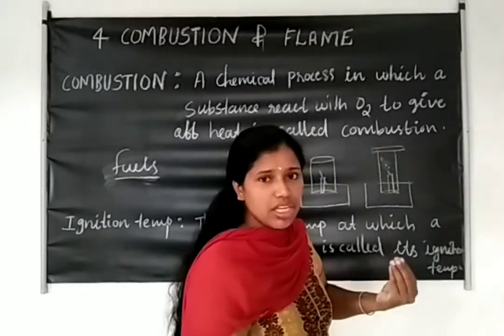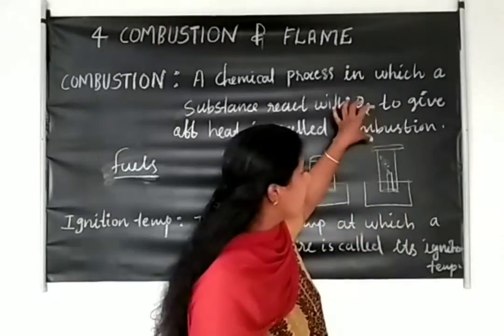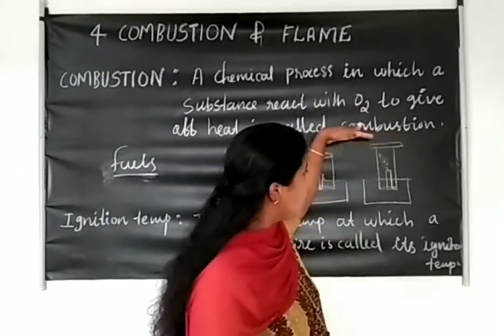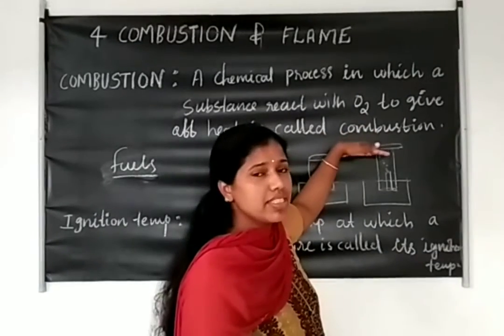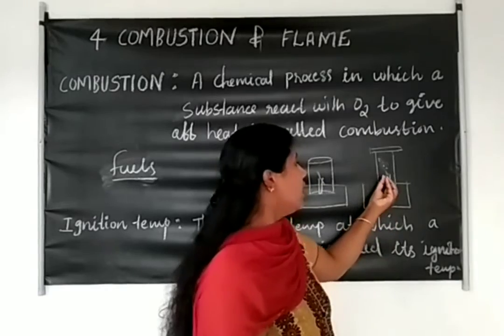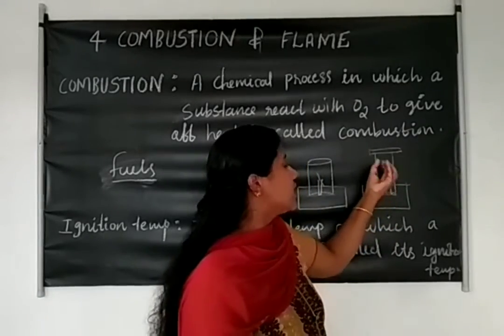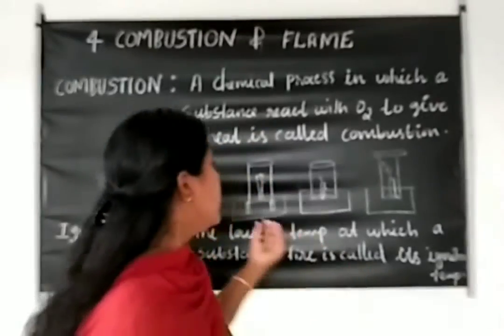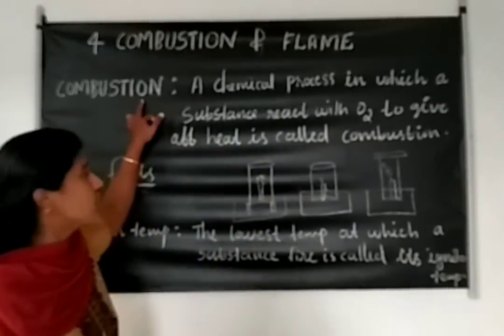First, with the help of oxygen, it will burn. Then after we keep this cover, it cannot burn properly, and we can see that it is just producing smoke. This is the example of the combustion process.